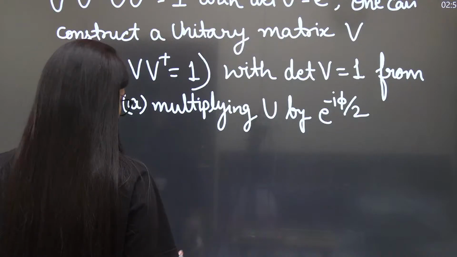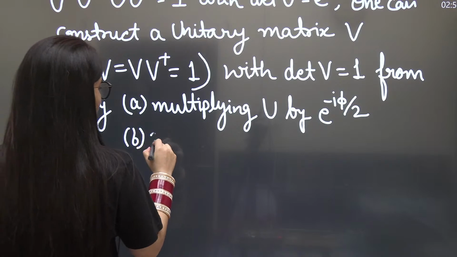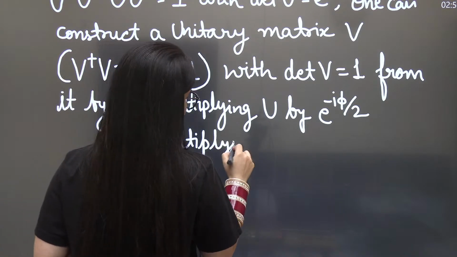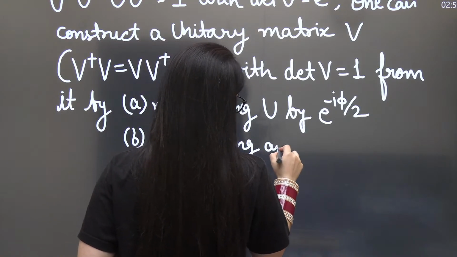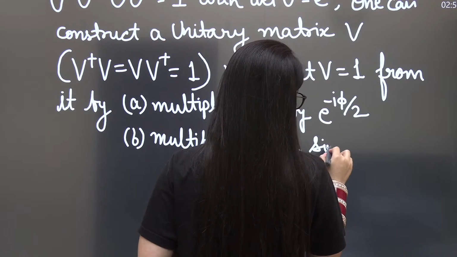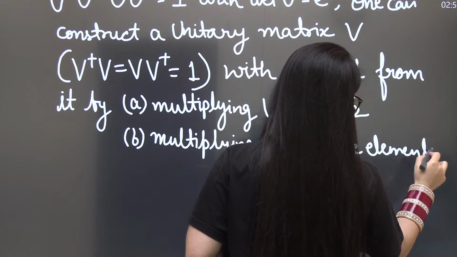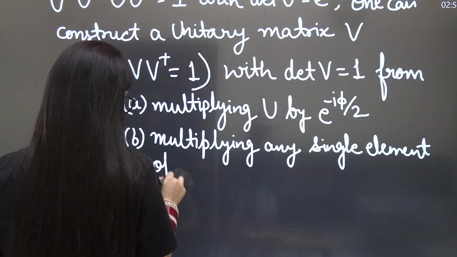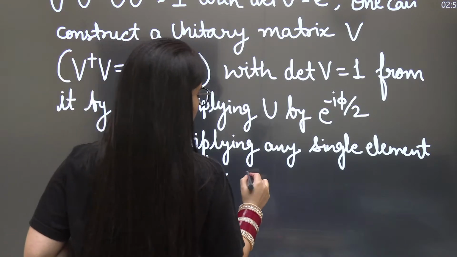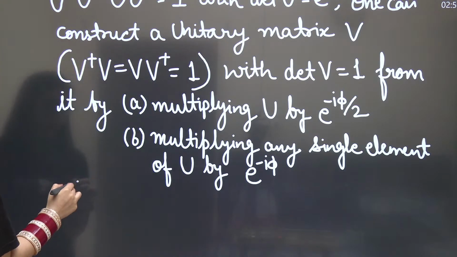Second option is multiplying any single element of U by e to the power minus iota phi. Clear?